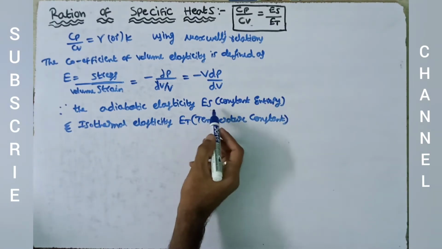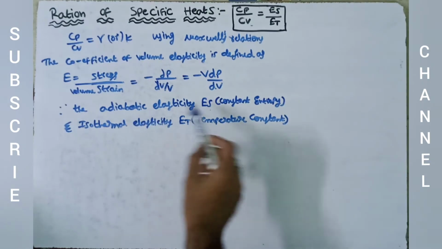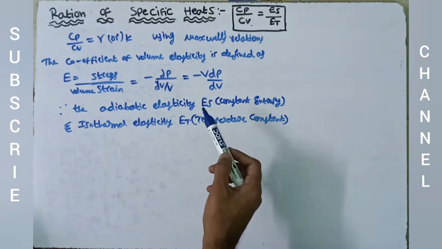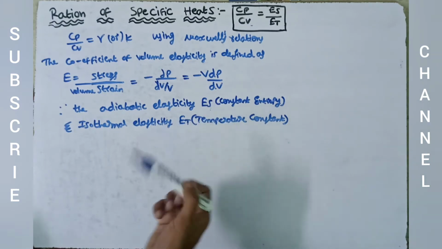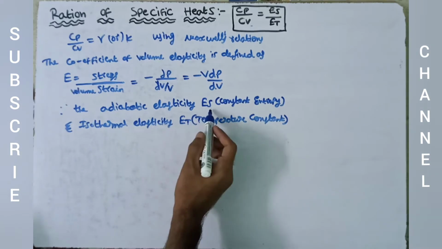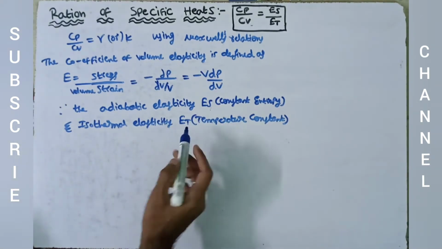We have to remember, in an adiabatic process entropy is constant, and in an isothermal process temperature is constant, as in the Carnot cycle. So we are considering adiabatic elasticity ES and isothermal elasticity ET.